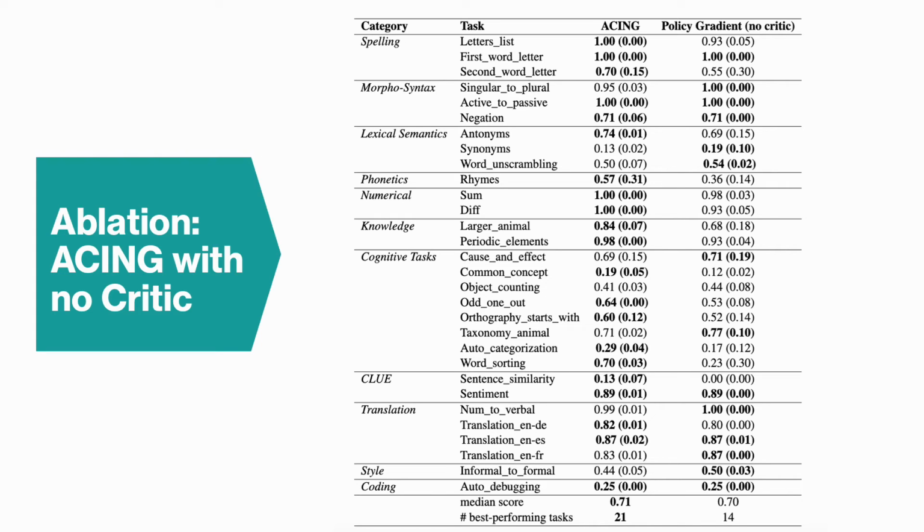The median score rises from 0.70 without the critic to 0.71 with the critic, and more importantly, the number of best performing tasks increases from 14 to 21. We see that the critic's advantage estimates stabilize learning, especially for difficult or high variance tasks such as word unscrambling, cause and effect, and odd one out, where the policy gradient variant struggles to converge.